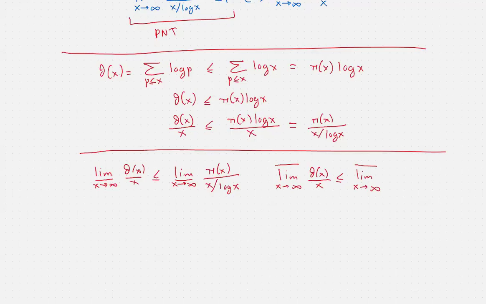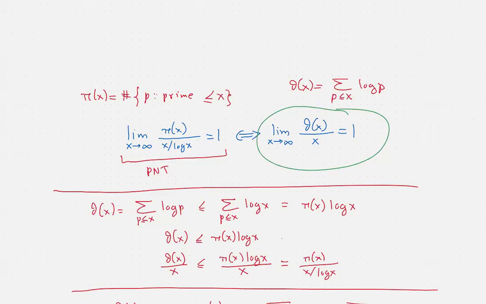So now basically we will want to prove the opposite inequalities. And if we manage to show that the left-hand side of the first inequality is also greater than or equal to the right-hand side, and same thing for the second inequality, then we will show that these upper limits and lower limits are the same, which means that if the prime number theorem is true, then the limit of theta of x over x should be equal to the limit of pi of x over log x, because the corresponding functions have the same upper and lower limits, and vice versa.